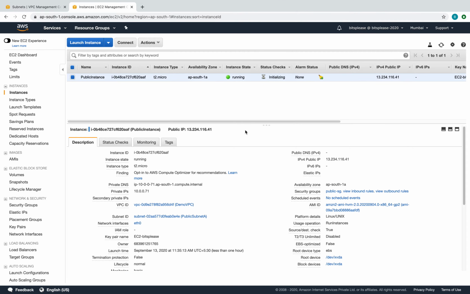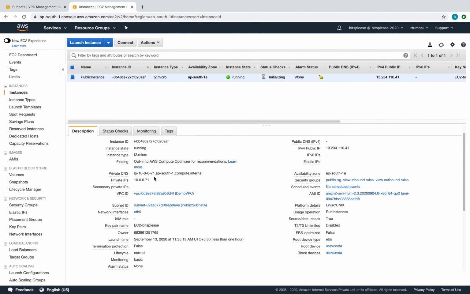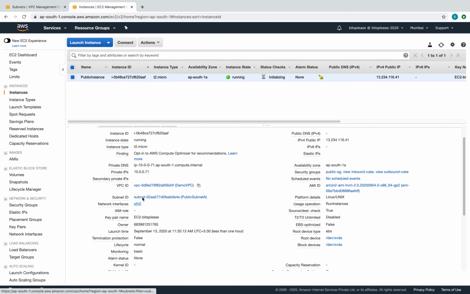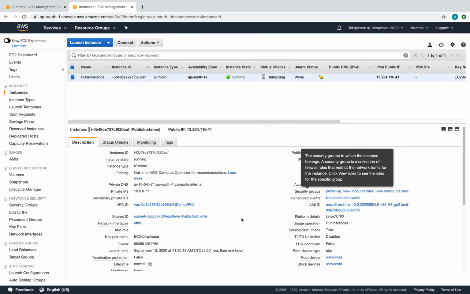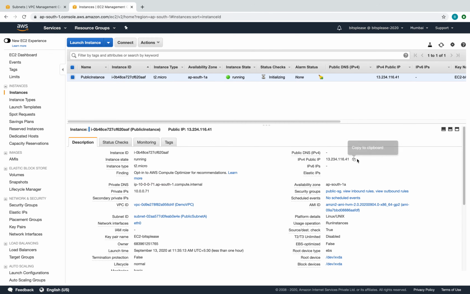All right, so it looks like the machine has come up, and you can see a public IP has been assigned to it. On the left-hand side, you can see there is a private IP also assigned from the public subnet pool which we had created. 10.0.0.0/24 was the subnet, and you can see .71 has been assigned to our instance. And this is the demo VPC. So an IP has been assigned from this pool which we created. Anyway, this is the instance which we want to connect to from outside.